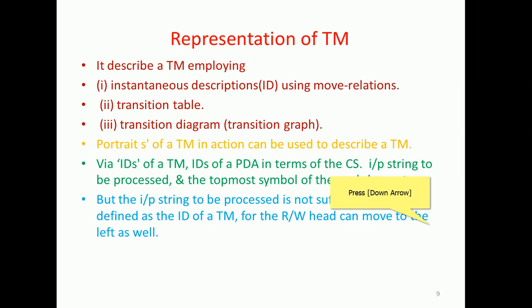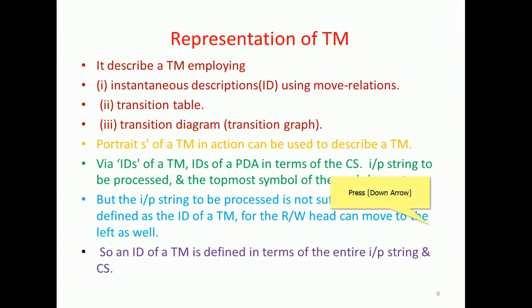But the input string to be processed is not sufficiently defined as the ID of a Turing machine, because the read write head can move to the left as well as the right. So an ID of a Turing machine is defined in terms of the entire input string and the current state. With respect to the complete input and the current state, defining the Turing machine with an instantaneous description may be more effective.